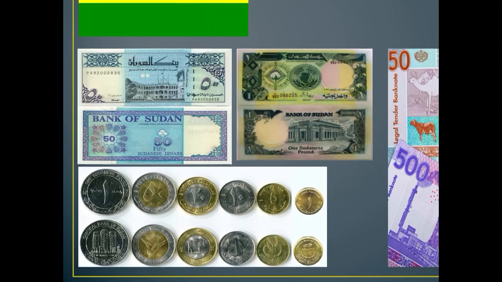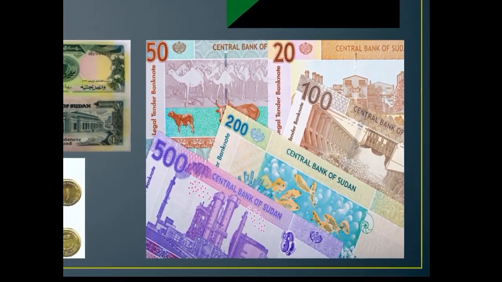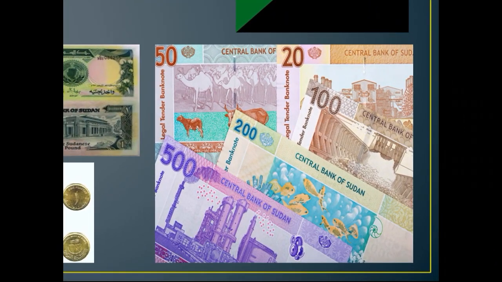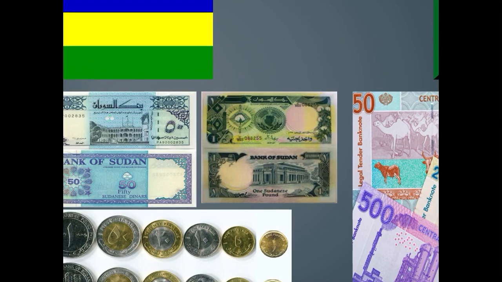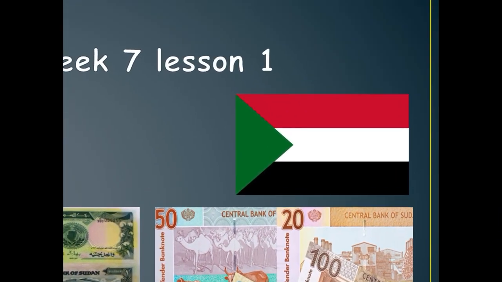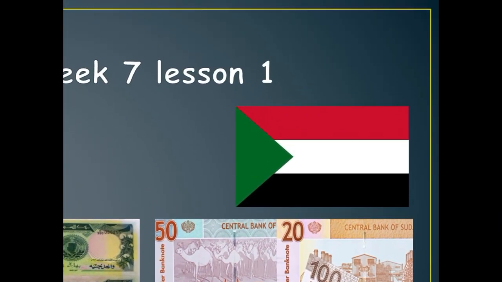Now you can see only this money here. We have the 10 and the 5. The 5 is not usable right now, but the 10, this is a 20, 50, then 100, 200 and 500. So this is our money and how it looks, and this is our flag that we're using right now.